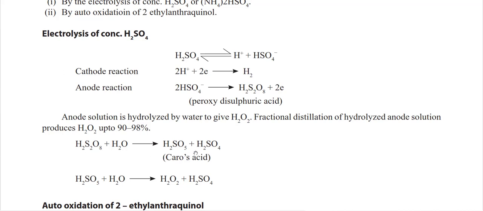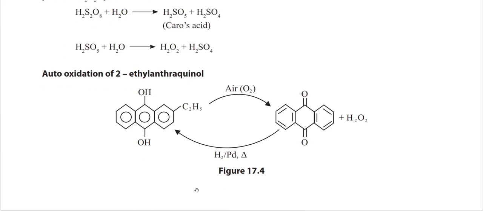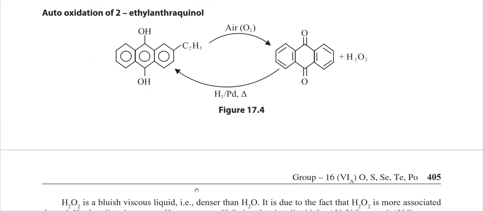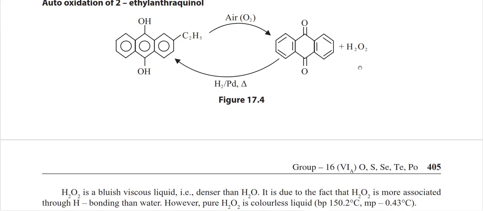So it goes through H2SO5, which is known as Caro's acid, and again you do a reaction with water and you will get H2O2 plus sulfuric acid. And this is the auto-oxidation, simple. You have to do the reaction with air, so you will get this kind of anthraquinone structure and peroxide molecules.